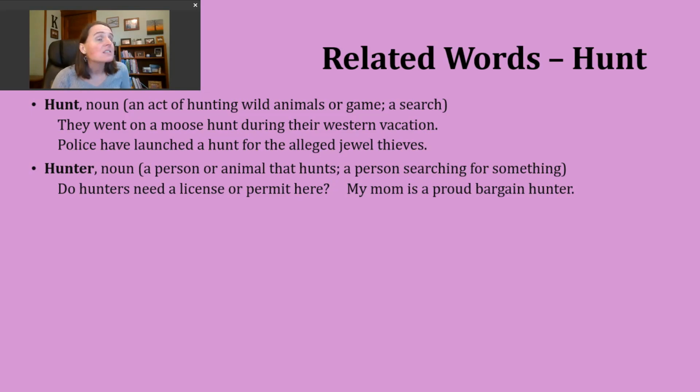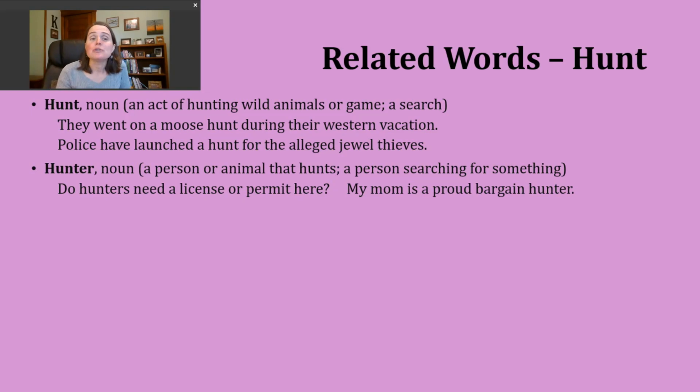An example of this could be, do hunters need a license or permit here? Okay. There can be different rules around who can engage in a particular hunt. So that's what that question is addressing.